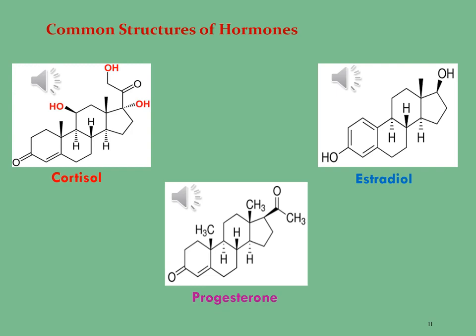The molar mass of progesterone is 314.469 gram per mole and its melting point is 126. Progesterone can be administered by mouth. It can also be taken as topical transdermal, as well as vaginal and intramuscular injection. It can also be used as a subcutaneous injection and a subcutaneous implant.